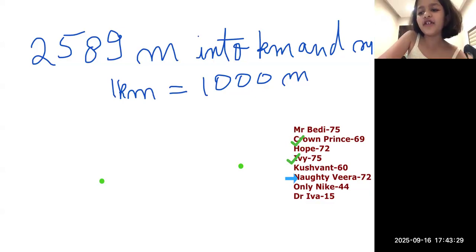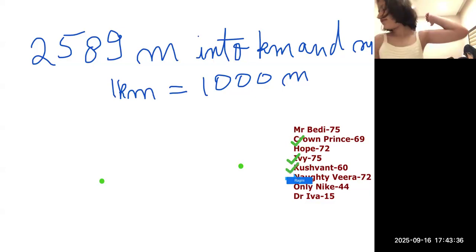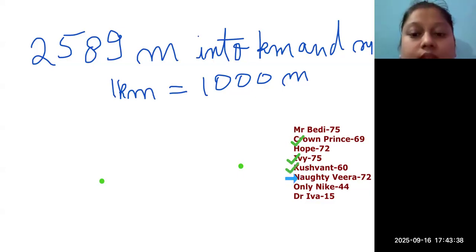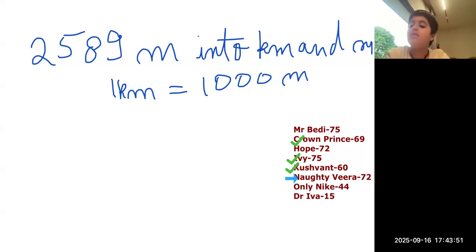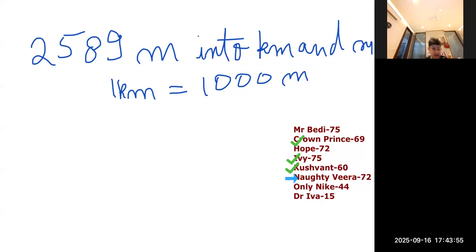Ma'am, I did the annotation by mistake. Very good, Kushwant. You also got that correct. I don't know why I'm getting all the questions correct.